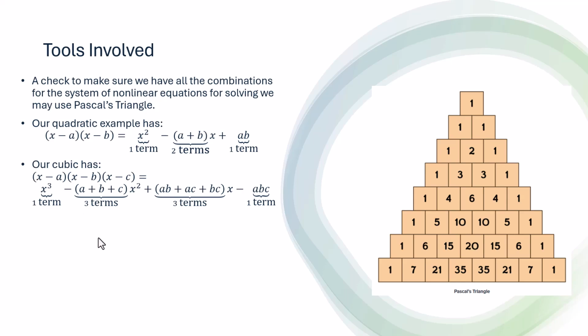When I do the cubic, I have a similar thing. I have 1x cubed, and then I have minus the sum of a, b, and c as x squared. So there's three terms there that are being added for the coefficient of x squared. And then I have three terms being added for the coefficient of x, which happen to be ab, ac, and bc. And then I have minus one term that happens to be the product of all the roots, which is abc. So here we have 1, 3, 3, 1, which happens to be the next row in Pascal's triangle.